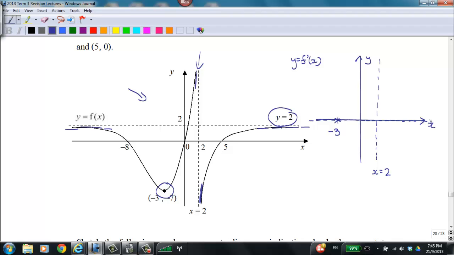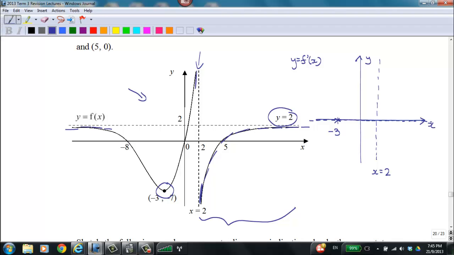So after we have done all this, we are ready to sketch the graph. The strategy of sketching such a graph is that we observe the gradient of the graph region by region. I will start from the region whereby x is more than 2. For the graph y equals f(x), the first thing we observe is that it's all positive gradient.